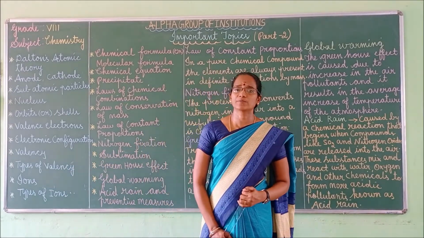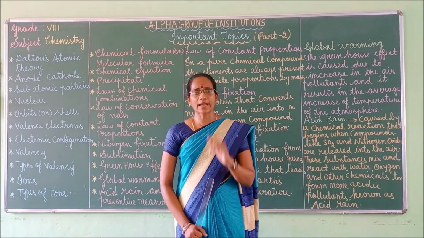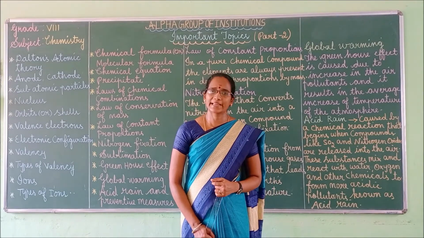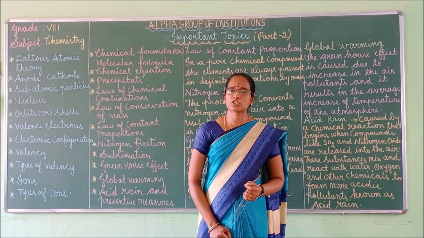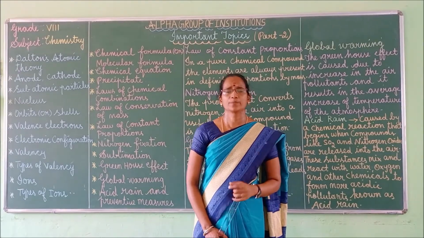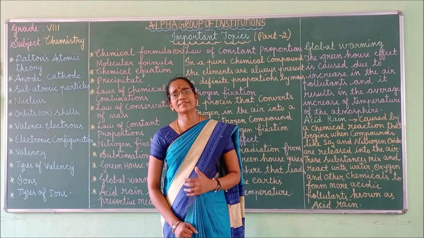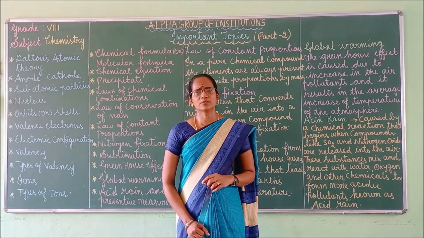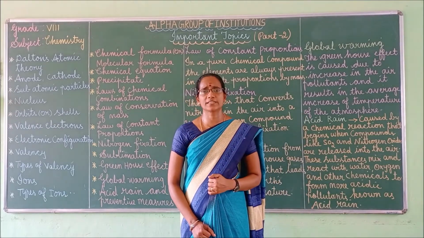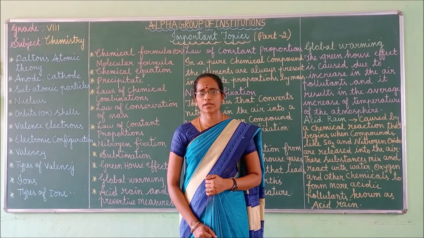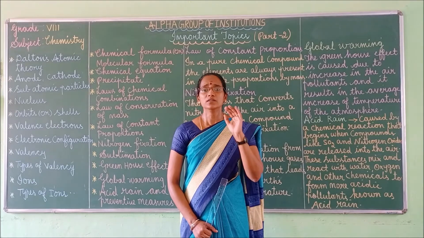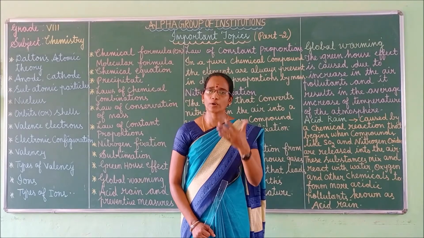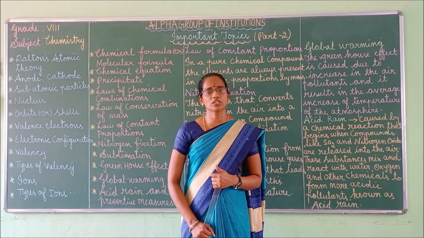So next one we can move to types of valency. What are the different types of valency? It has 2 types. One is the positive valency and another one is the negative valency. What is the difference between positive valency and negative valency? The atoms which donate electrons are said to have positive valency. Then only that atom will attain the stable position in the electronic configuration.